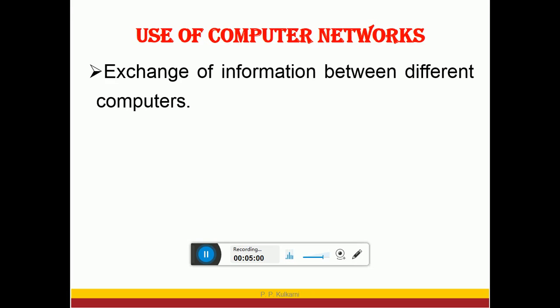The computers can communicate with each other. So what do they communicate? They exchange information between different computers. This information could be any kind of information. It could be data used for a program, or it could be a program itself. This is one of the basic and major uses of computer networks.